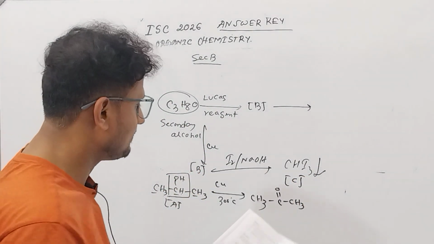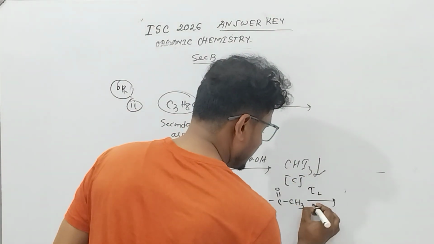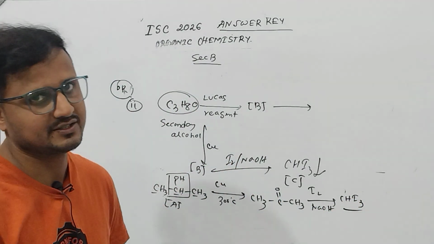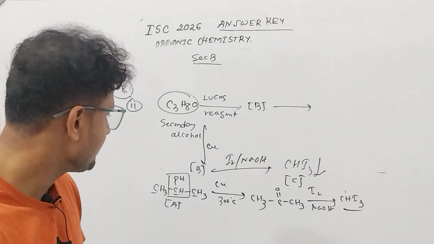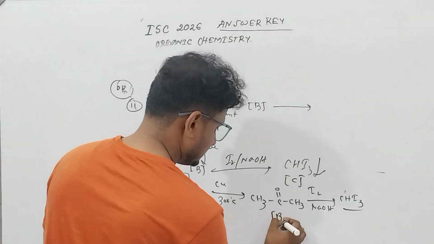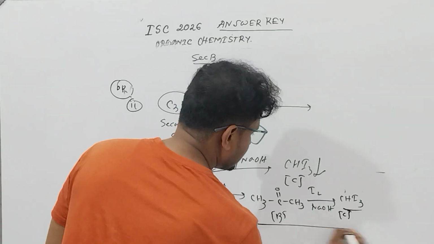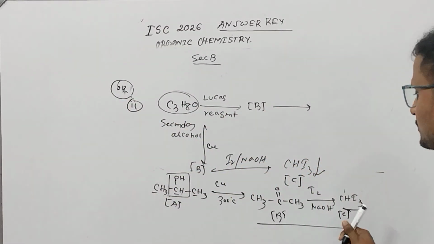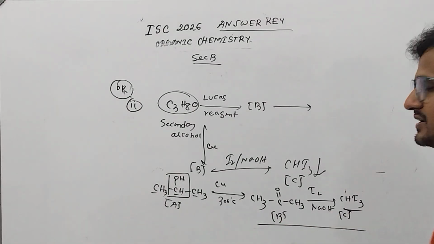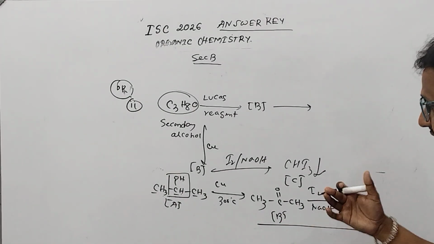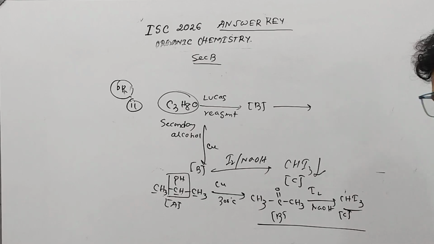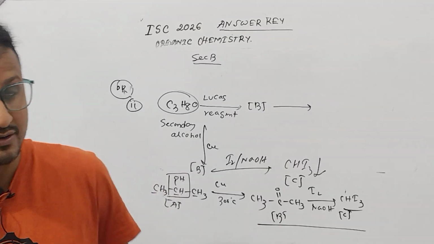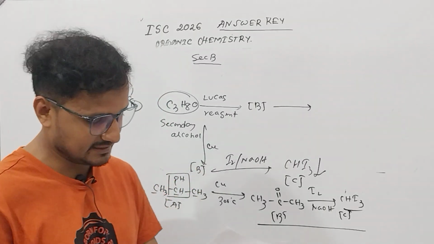Now this 2-propanone gives a positive iodoform test, CHI3. Okay, so this is B and this is C. Let me tell you, you have to write a correct balanced chemical equation when you go for B to C. Otherwise, marks will be deducted. Okay, I think you have written the balanced chemical equation, and whatever is done, you have to go for the next examination. You have to think for the next examination.